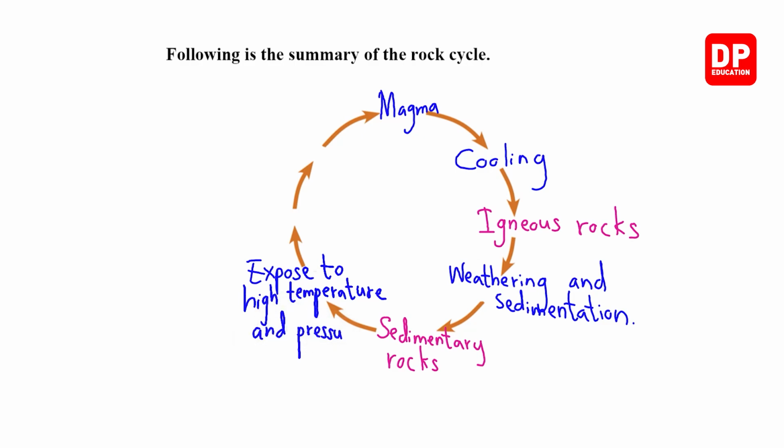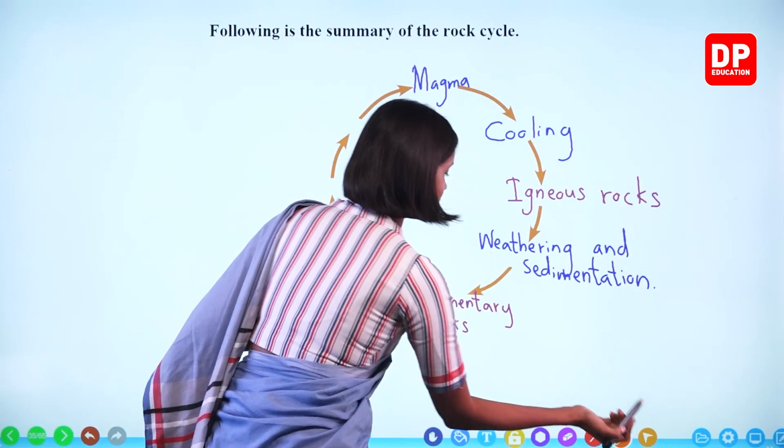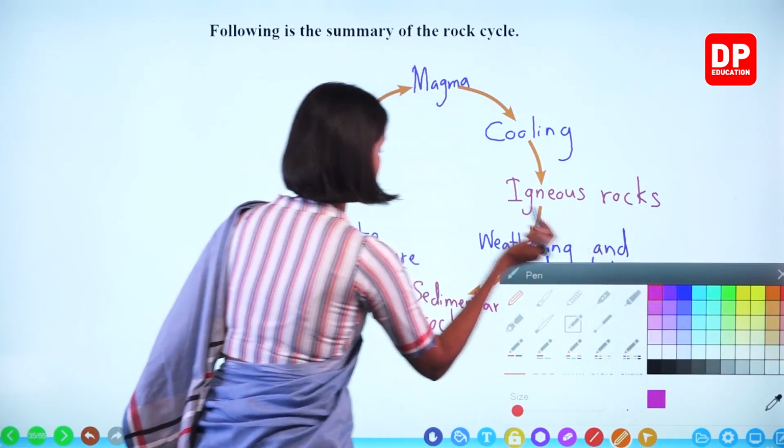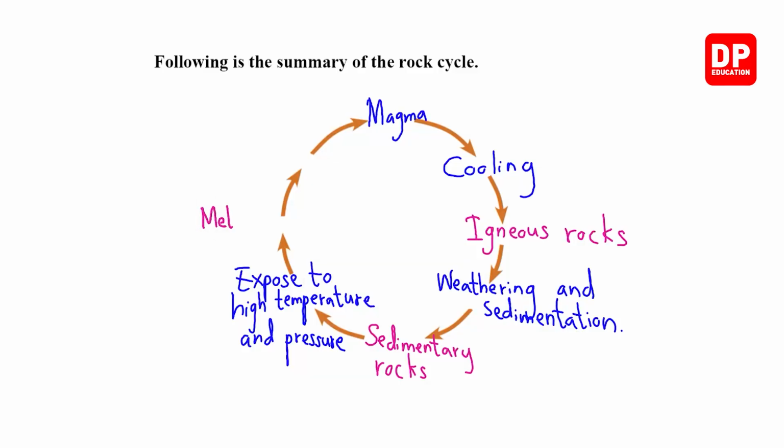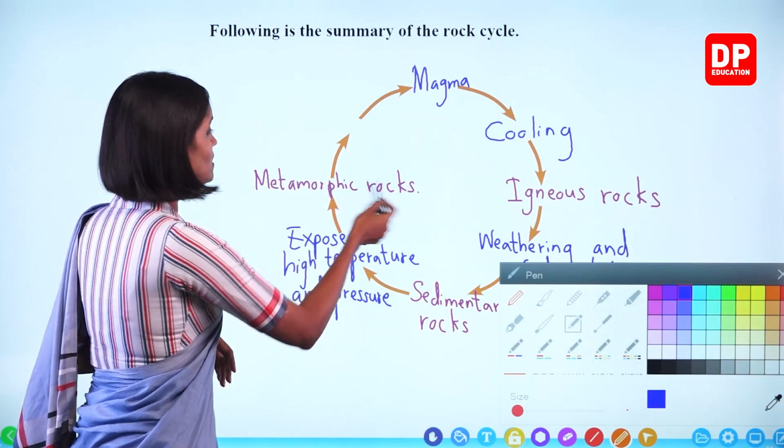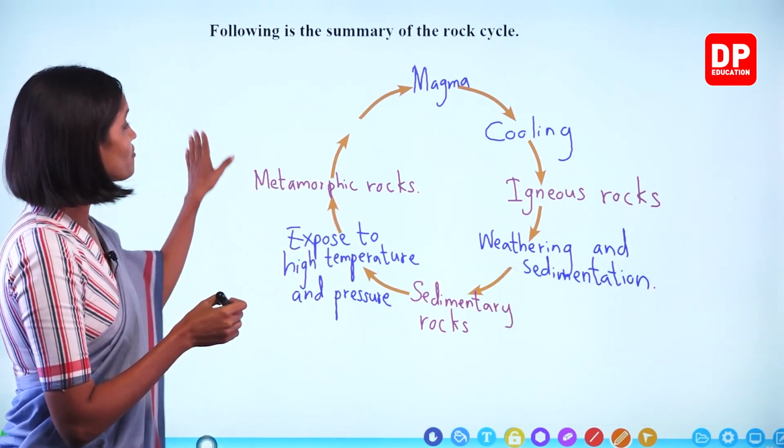And then what type of rocks form, children? Metamorphic rocks. And then we can consider metamorphic rocks.